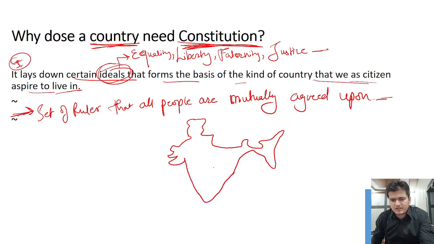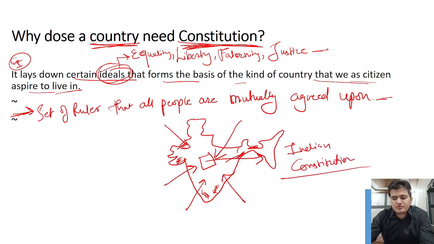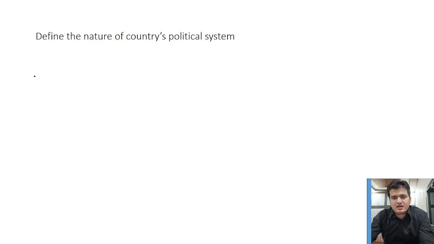So let us suppose that this is India and here are the Malayali people, here are Tamil people, Bengali, Gujarati, Marwadi, Assamese. All these people come toward each other and mutually agree to formulate certain rules and make the document which we now call the Indian Constitution. So this is how the Indian Constitution came into existence. And now we will understand another purpose behind the formation of the Constitution.